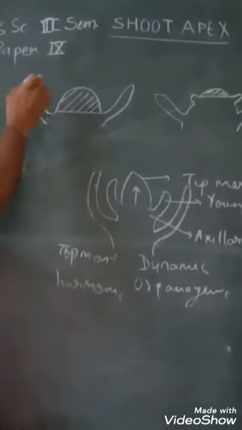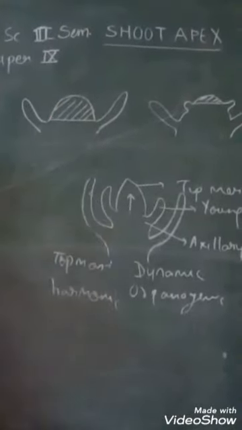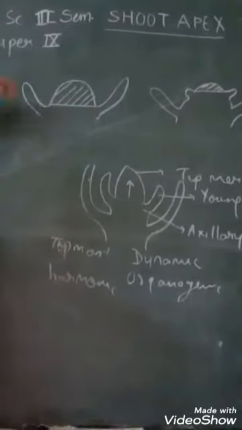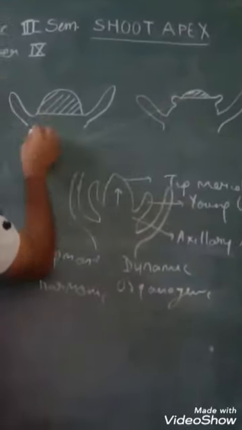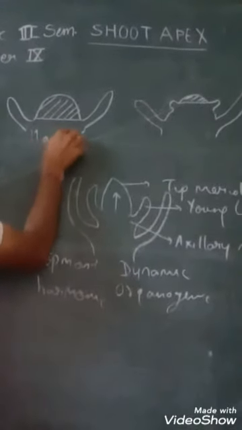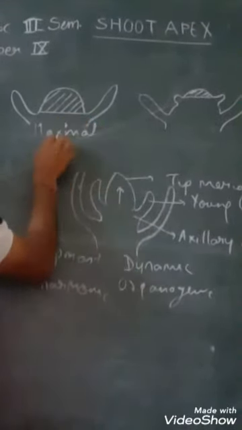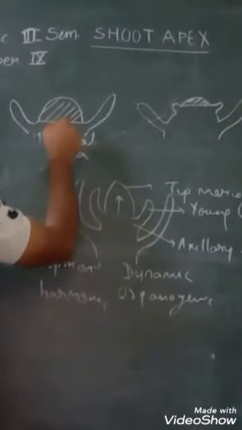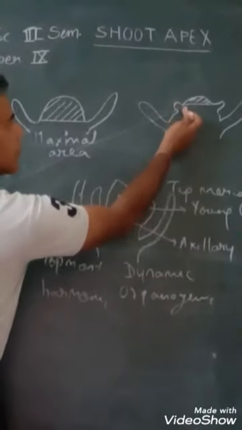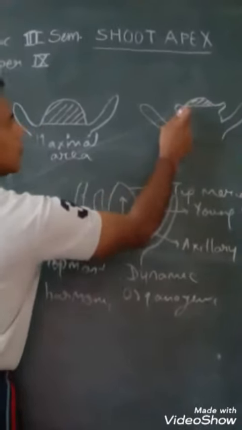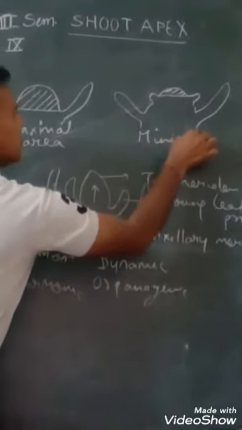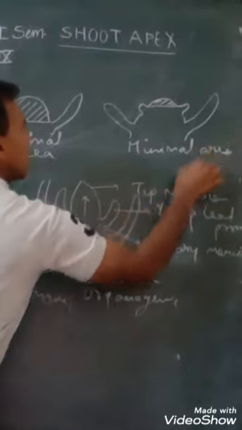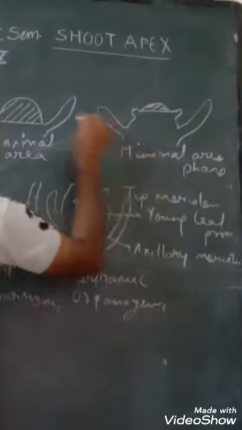So the area or size of shoot apex just before formation of the youngest leaf primordium is known as maximal area phase, and just after the formation of the youngest leaf primordium it is known as minimal area phase.